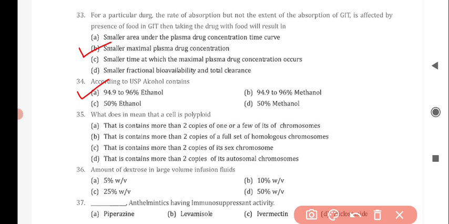Next question is, what does it mean that a cell is polyploid? So the correct answer is option B, that is contains more than two copies of a full set of homologous chromosomes. Next question is, amount of dextrose in large volume infusion fluids is, and the correct answer is option A, 5% weight by volume.